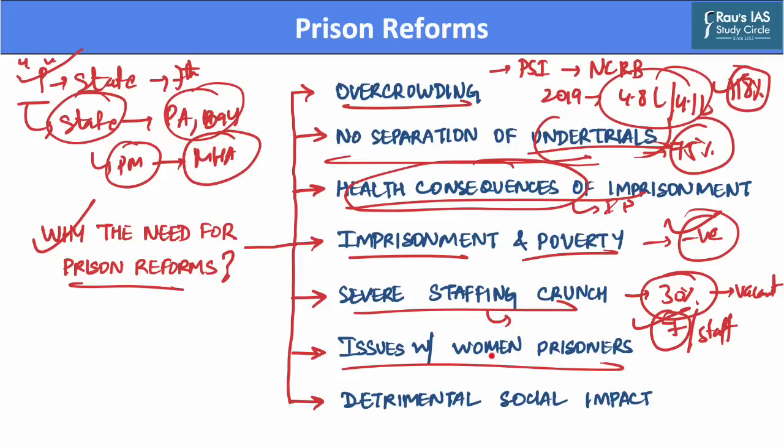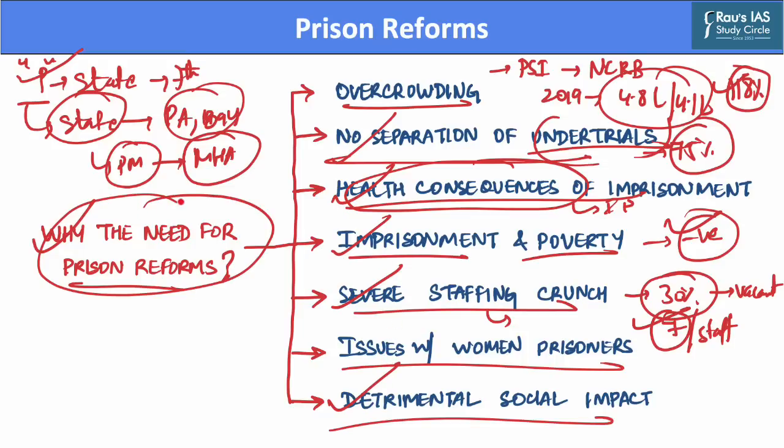Further, imprisonment of an individual has a detrimental social impact on that person. Imprisonment disrupts relationships and weakens social cohesion in Indian society. This leads to disruption of family structure, which negatively affects the relationships of a prisoner, and hence it reshapes the family and community across generations. Hence, overcrowding, no separation of undertrials, negative health consequences of imprisonment, increasing poverty, severe staffing crunch, and detrimental social impact are reasons why we need prison reforms.